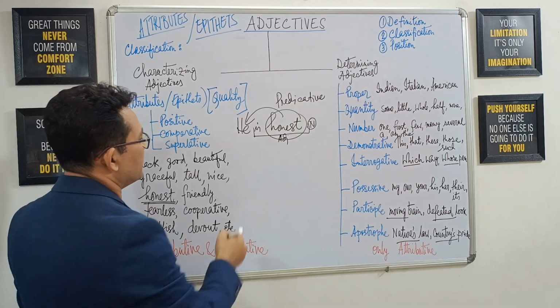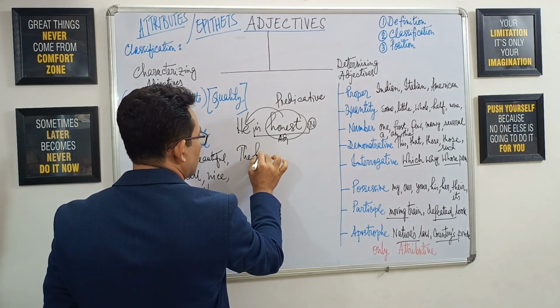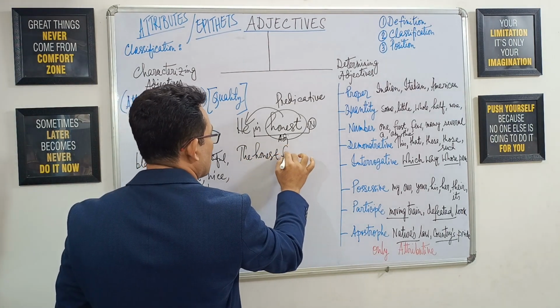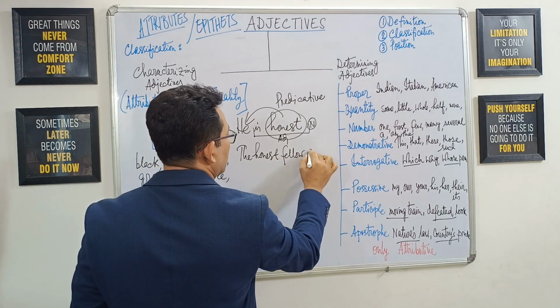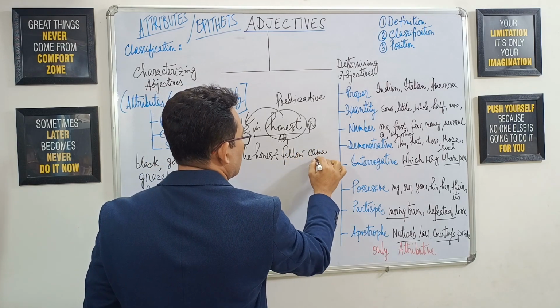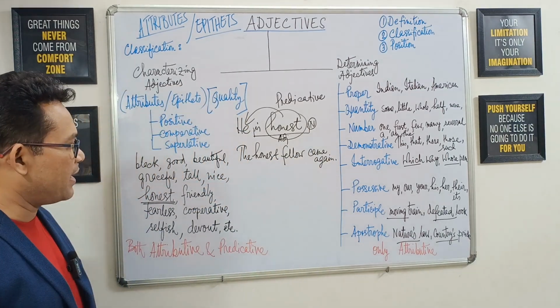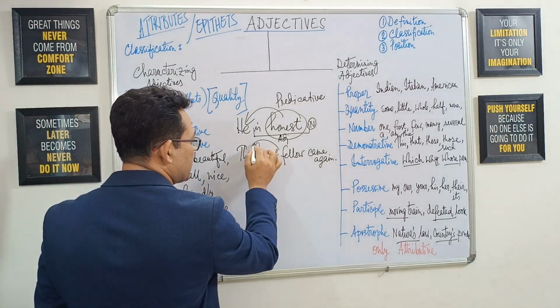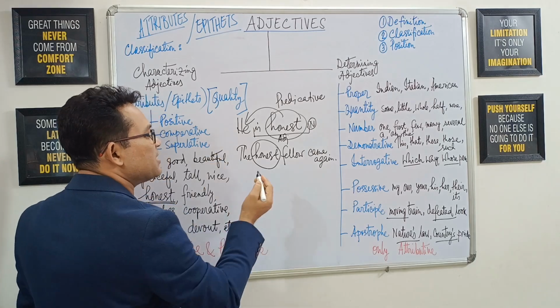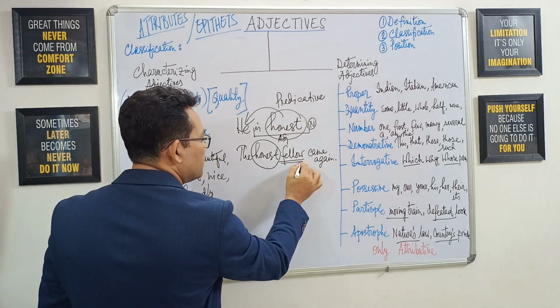At the same time, look at this sentence. The honest fellow came again. The same adjective honest, this time it is being placed before a noun.